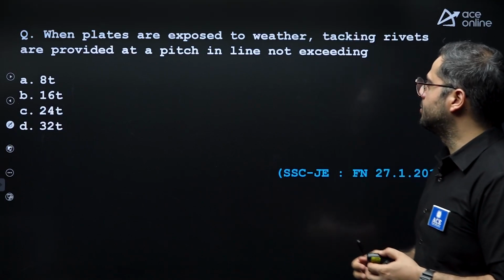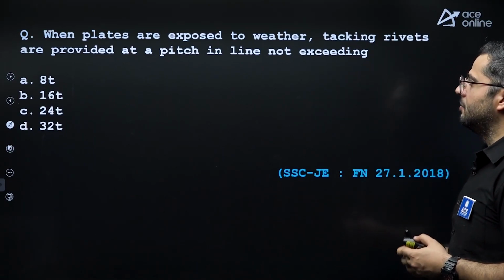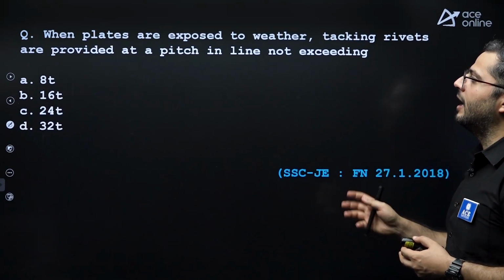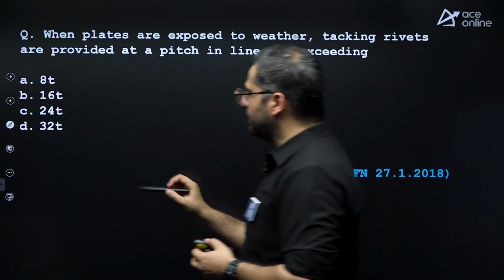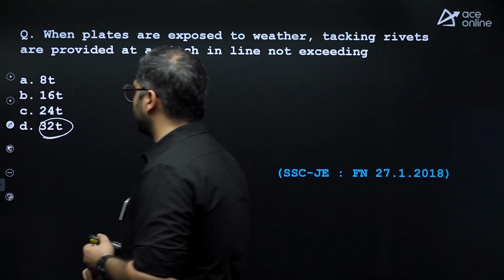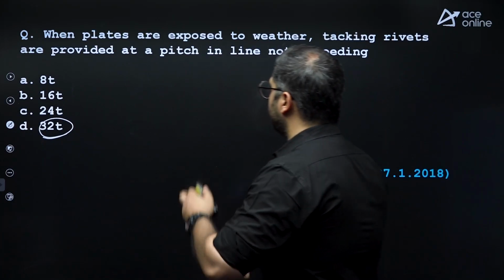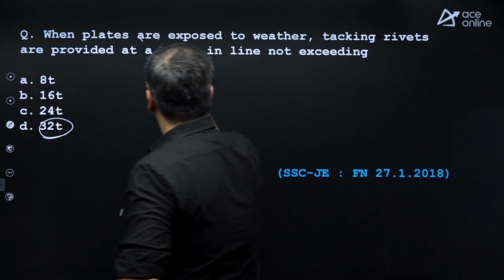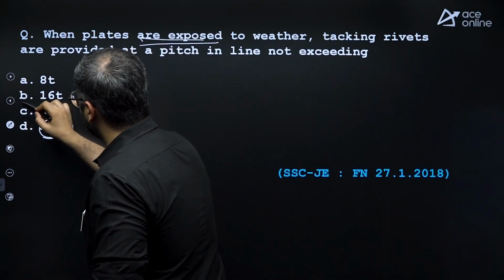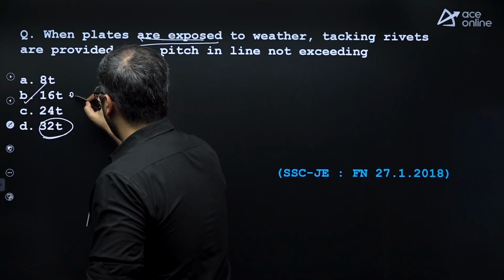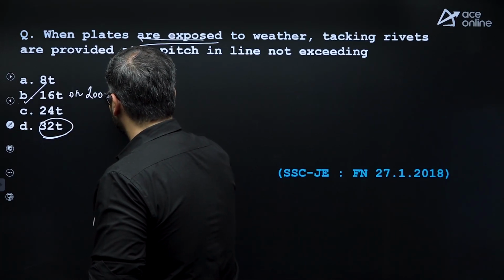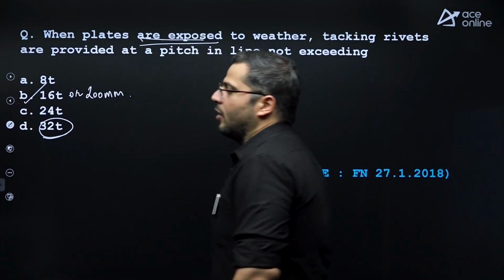Their maximum spacing when they are not exposed to weather is 32 times T or 300 mm. And when they are exposed to weather, because they are asking over here, it is 16 times T or 200 mm. Option B is correct.